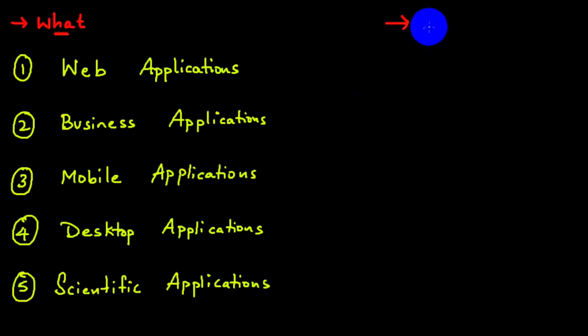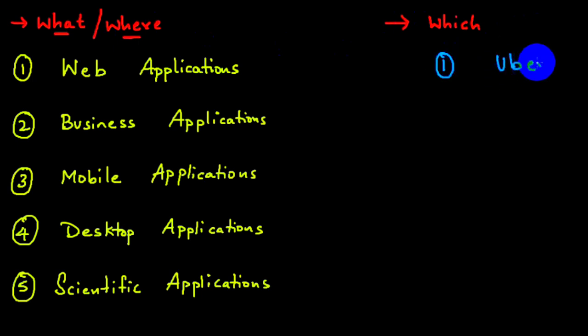Now, which are the companies, sir? This was about what we can do with the help of Java and where we can use it. I've told you everything about the applications we can build with Java. And now, which are the few companies, sir, which make use of Java? I'll tell you here. You know a company called Uber?